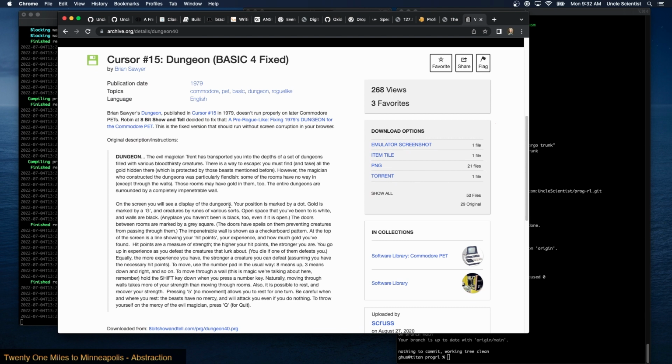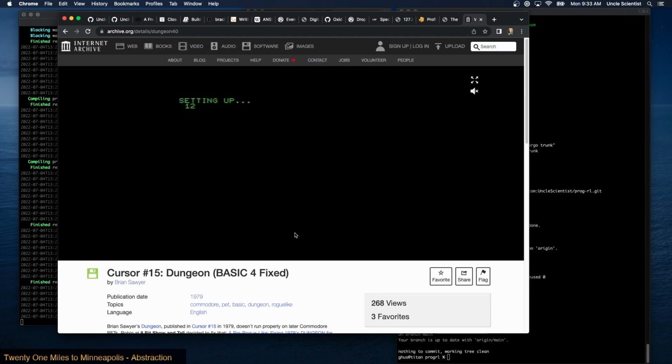All right, on the screen you'll see your position marked by a dot, gold is marked by a G, and creatures by runes of various sorts. Open space that you've been to is white, and walls are black. I assume they mean green, right? Any space you haven't been to is black too, even if it's open. The doors between rooms are marked by a gray square. The doors have spells on them, preventing creatures from passing through them. The impenetrable wall is shown as a checkerboard pattern.